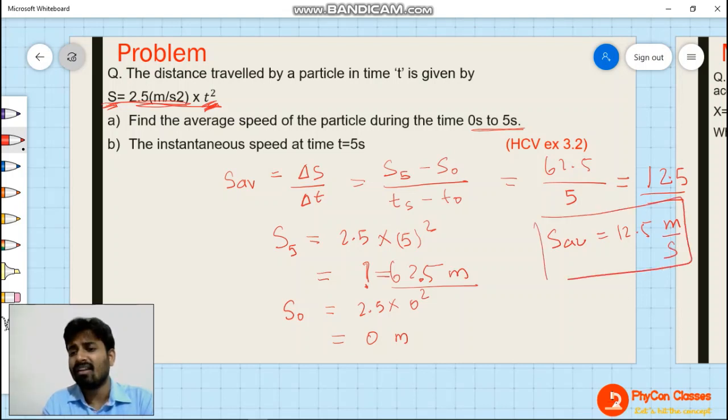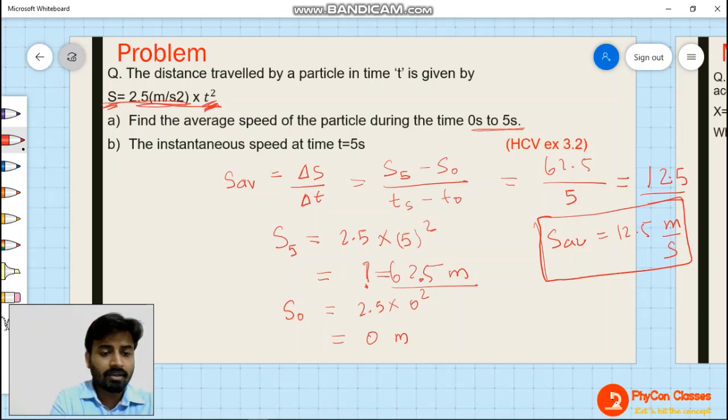Understand? This thing is clear. To find out average, you need to find out total distance divided by total time taken. Now, I'm just rubbing it off. Okay, so you can just stop the video and take it down.